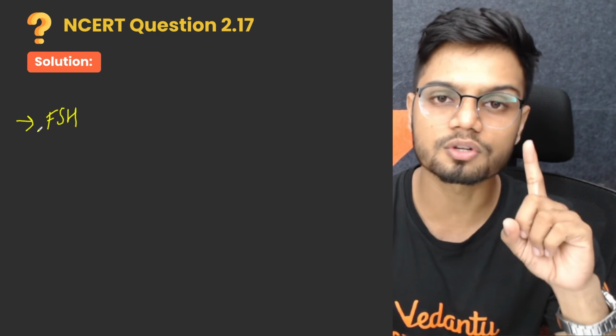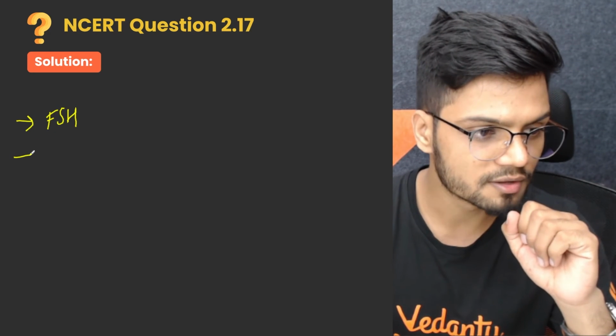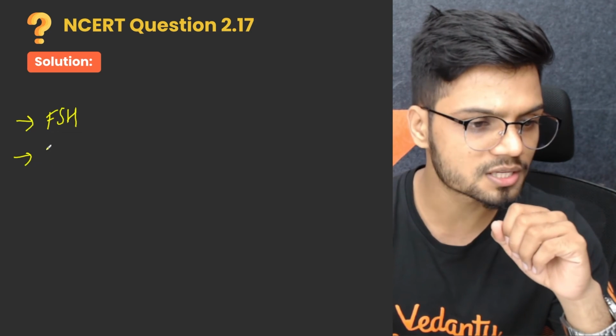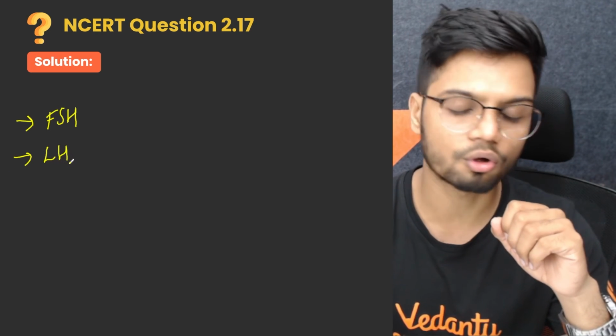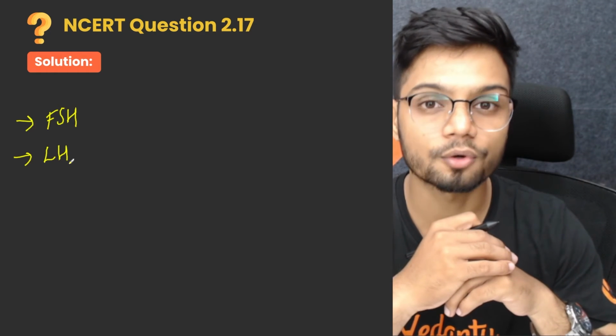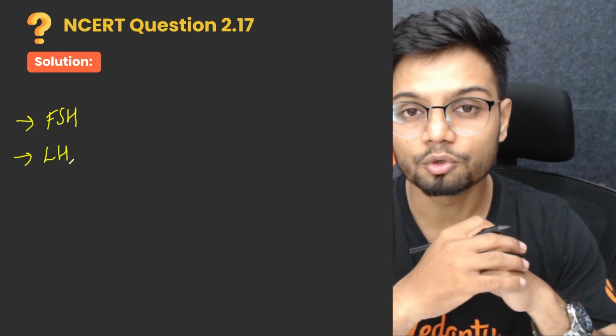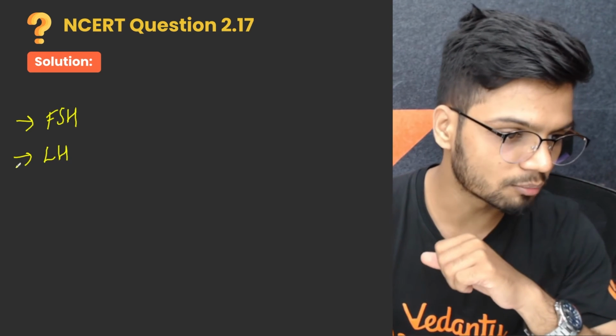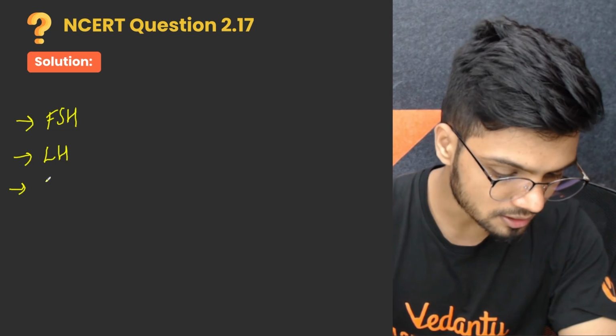It is the first hormone which has a role in the menstrual cycle. The second hormone is luteinizing hormone, also called LH. Luteinizing hormone plays a very important role in making sure that the corpus luteum is maintained. The next hormone is estrogen.